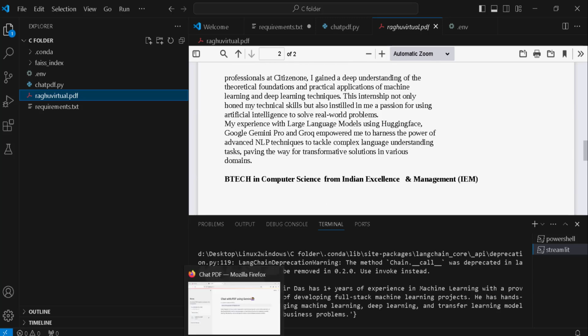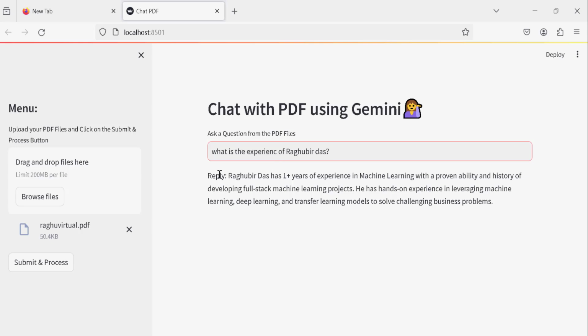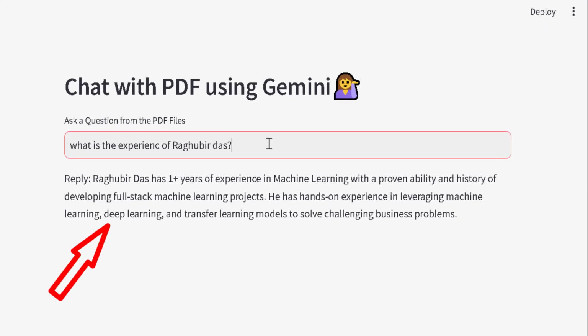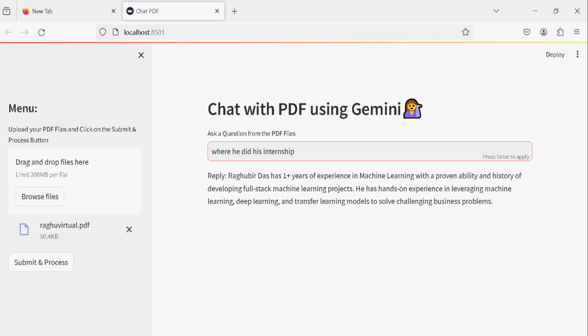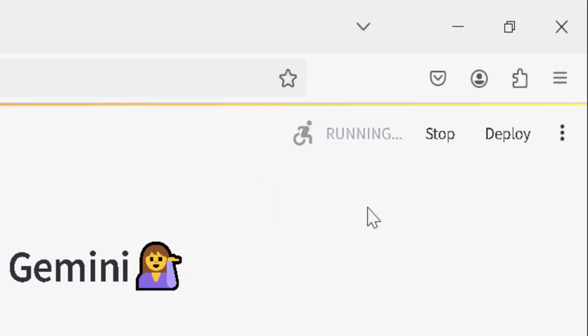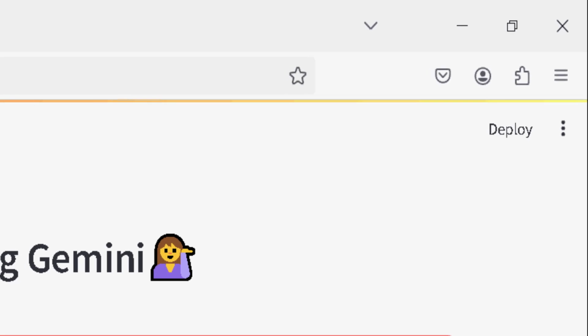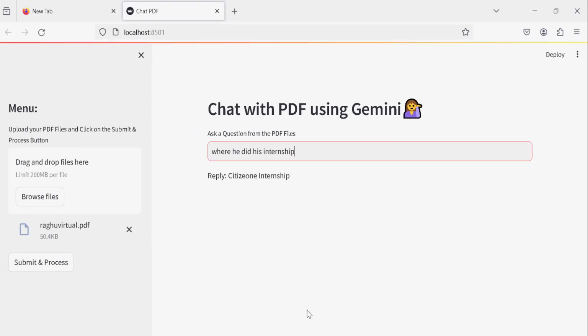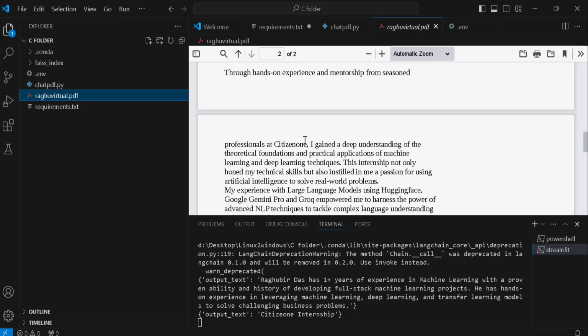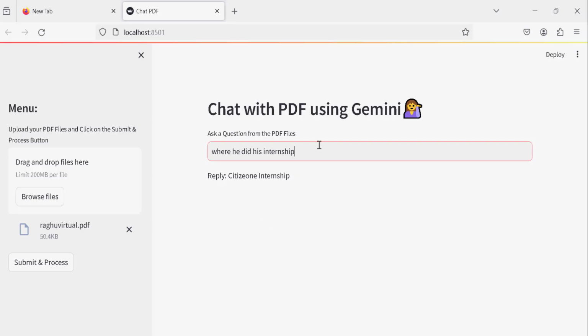Now I'll be asking a question here: what is the experience of Raghuveer Das? See, here it has come, already it has come. Now let me write another thing: where he did his internship. You can see that this app is running, and see here it gives Citizen One internship, and it is there in that PDF file also. So in that way, based on this PDF file, it will answer the necessary information.